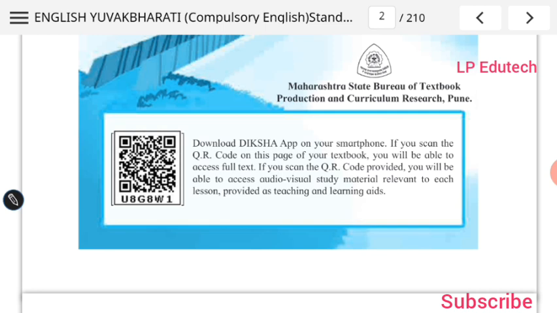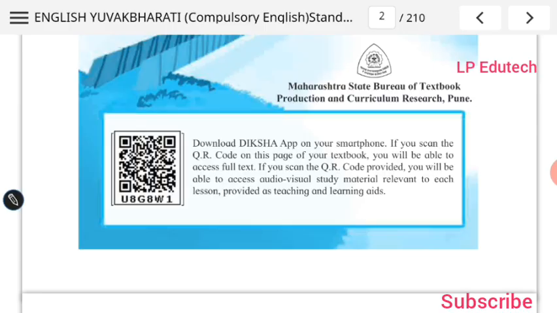So that will be very helpful for you for understanding the content, provided as teaching and learning aids. So I recommend you to download this Diksha app as well as the QR code app. It is a very small app, 1 or 2 MB, and that is enough to take you to that particular page.